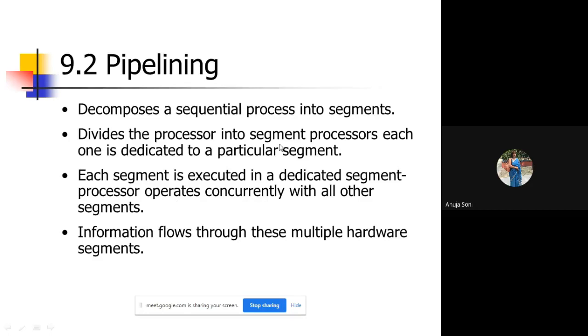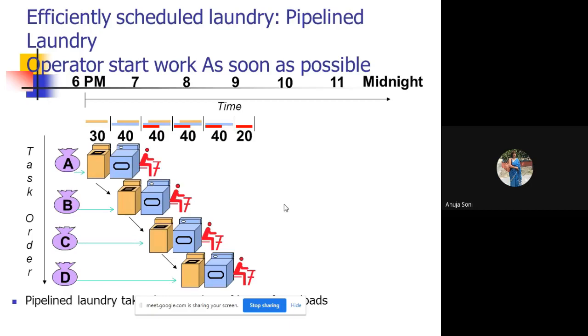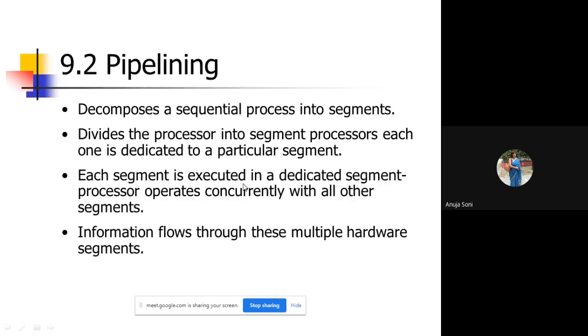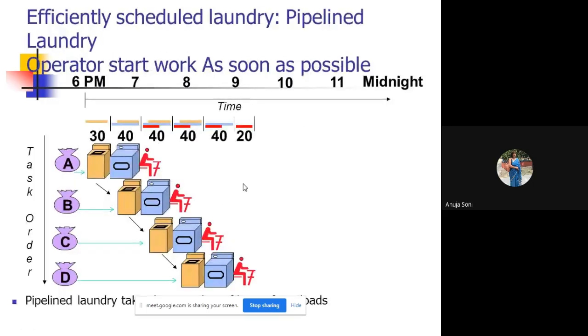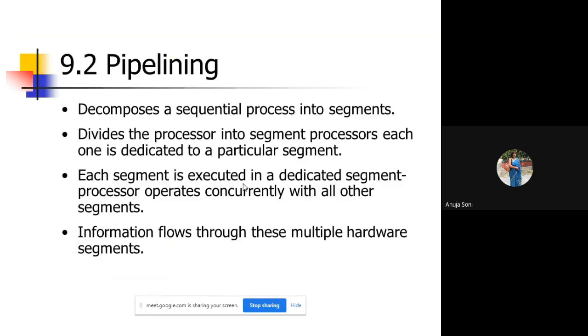Each one is dedicated to a particular segment. Each segment is executed in a dedicated segment processor, which operates concurrently with all other segments. All the activities are being done concurrently: all 4 activities are executed in an interleaved, overlapping fashion by all the processors. All processors are busy at the moment, and so wastage of time is basically reduced.